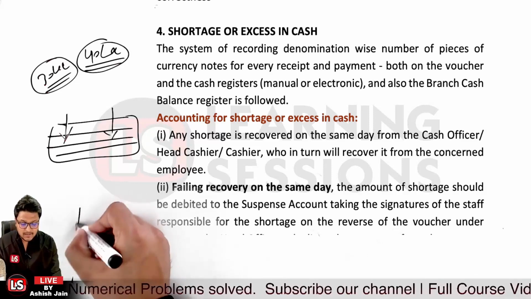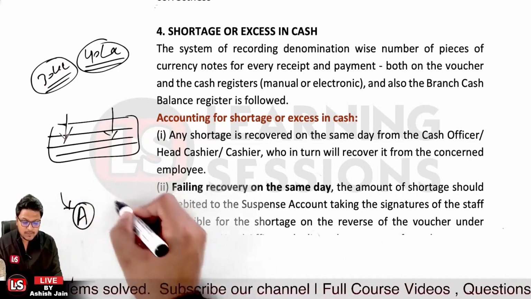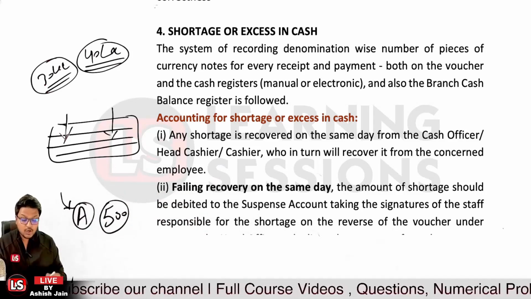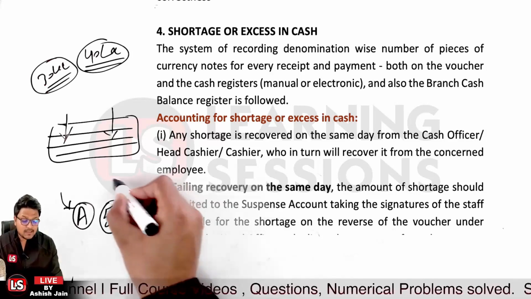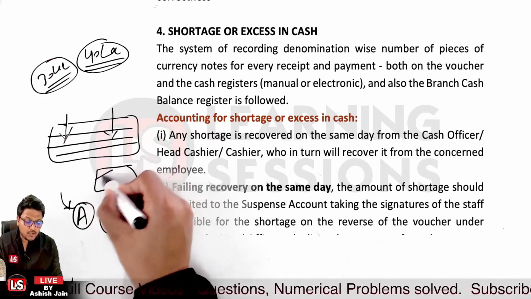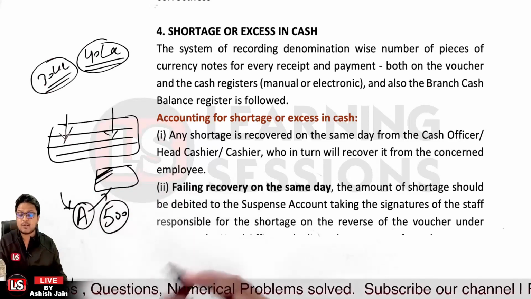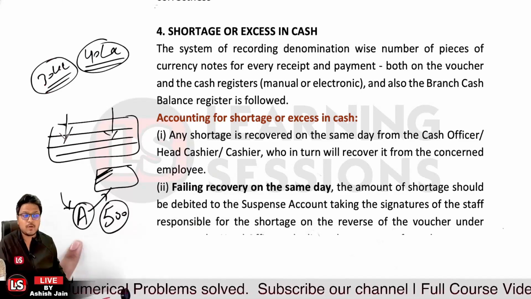Let's take the case that person A was given responsibility related to cash and there was a shortage of rupees 500. Now this 500 is to be recovered from person A. If the recovery is not there on the same day, in that case a debit voucher will be posted to the suspense account, and the signature of A must be taken on that voucher, and subsequently the amount is to be recovered from that person.